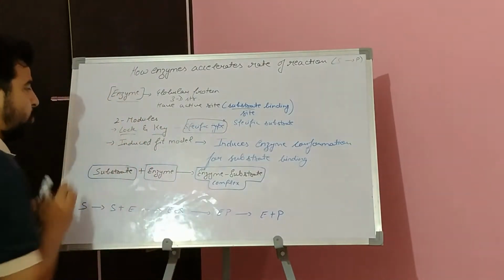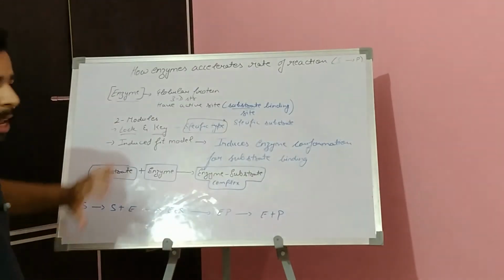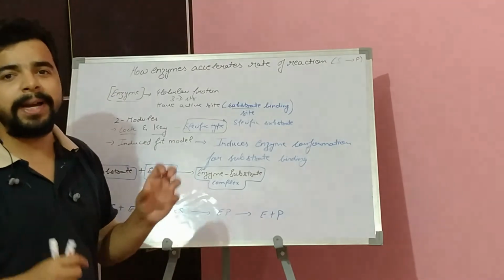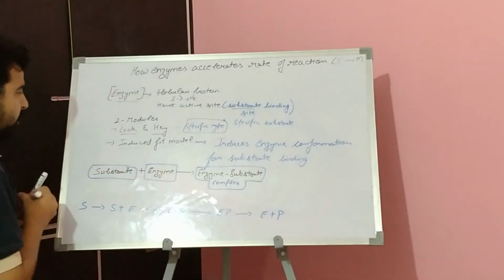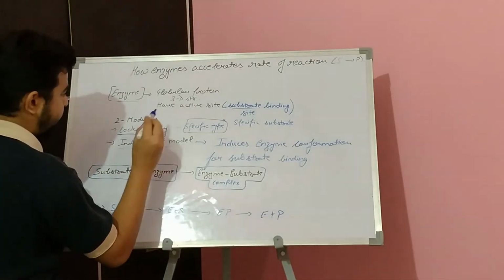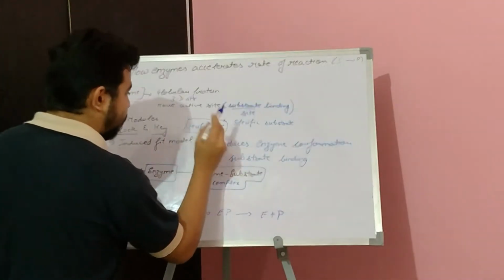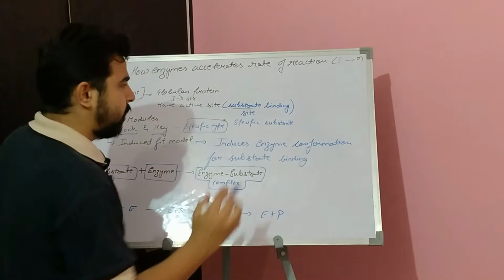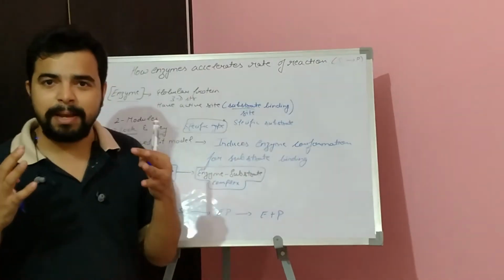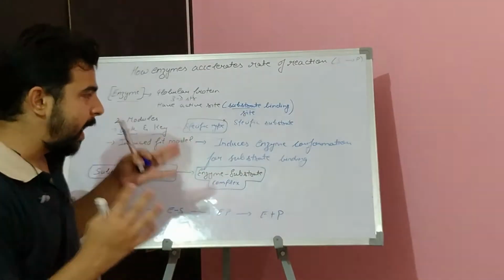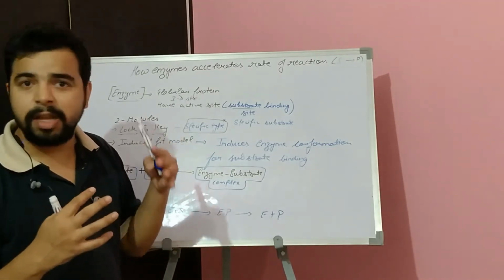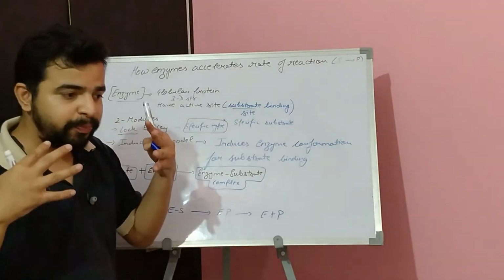Now there were two models to define how an enzyme actually binds the substrate. One of the models is lock and key. So what was the lock and key model? It tells us that enzymes have a specific type of shape onto which a specific substrate binds.